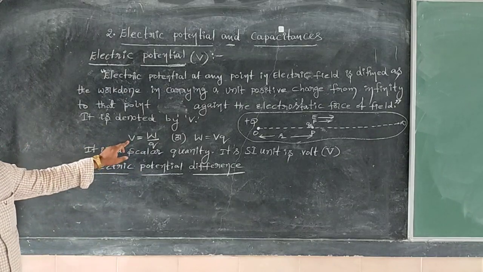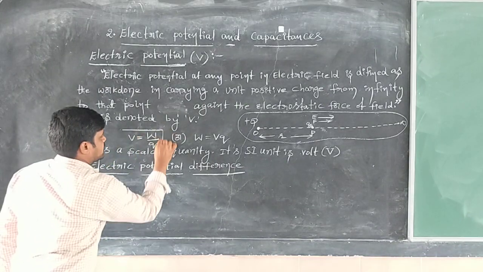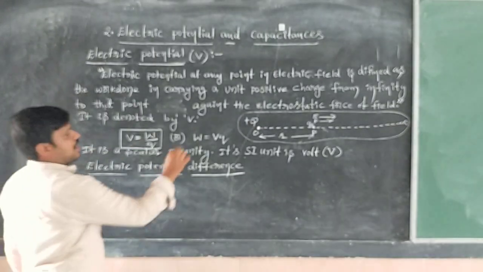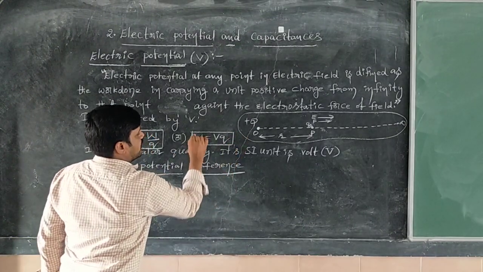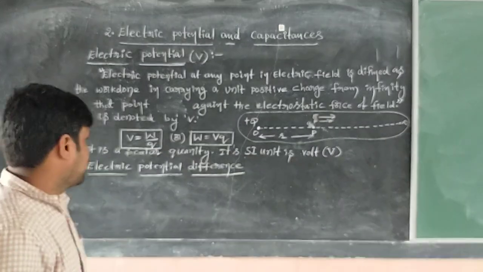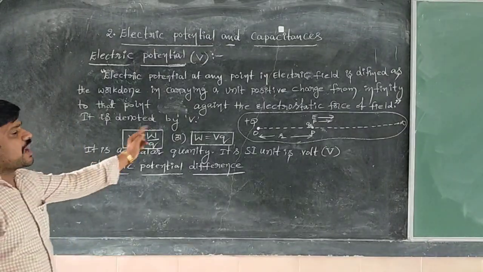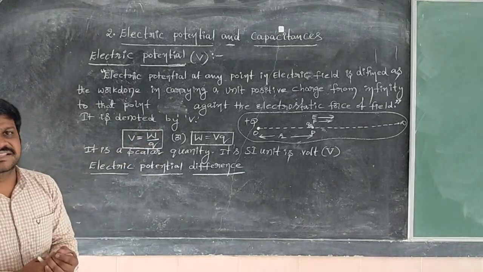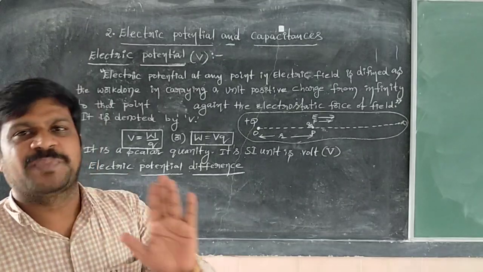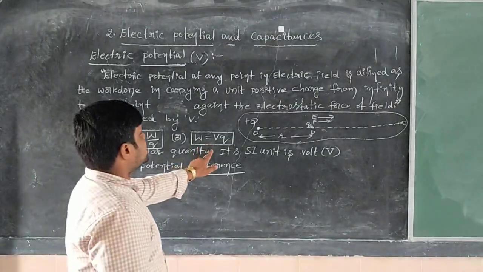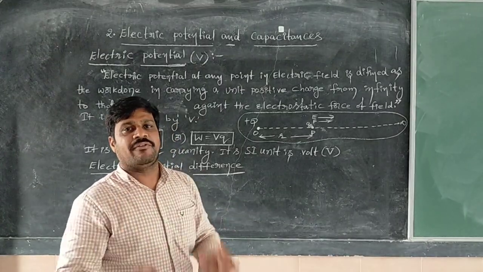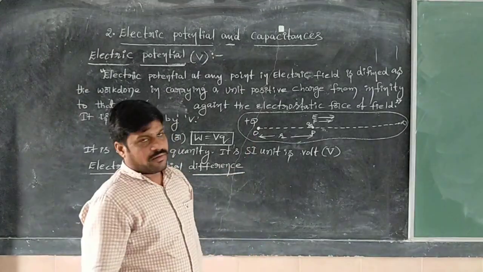Sir, mathematically how to write electric potential? Electric potential V is equal to work done by charge, or work done is equal to electric potential into charge. Very, very important formulas. Remember. Next, it is a scalar quantity. Electric potential is a scalar quantity. It has only magnitude, but no specified direction. Now, its SI unit is volt. Volt is the unit of electric potential.